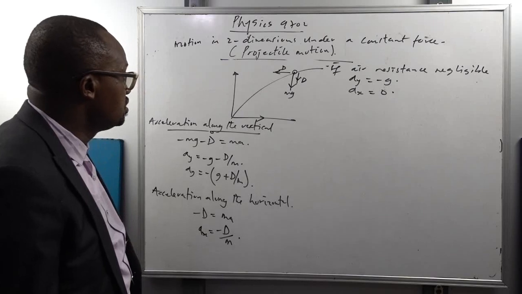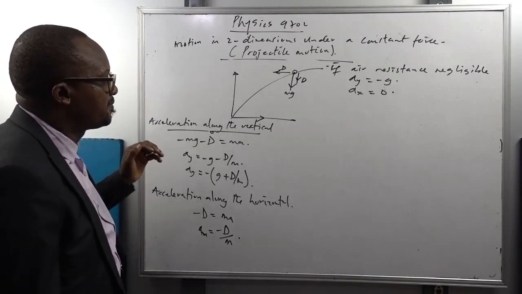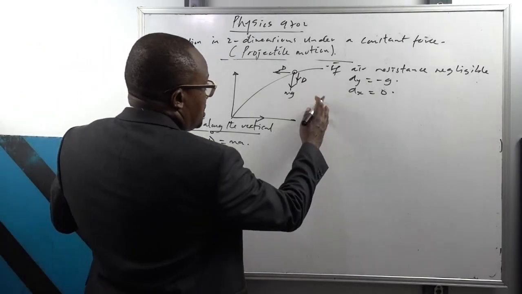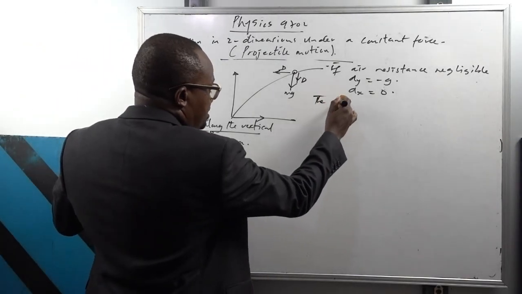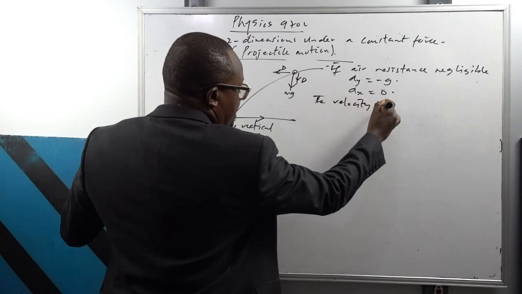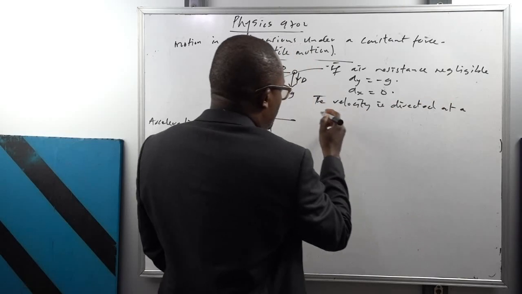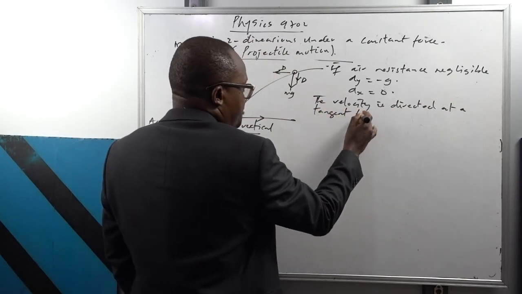0. So the next thing we should look at is the velocity of the motion. The velocity is directed at a tangent to the parabola.